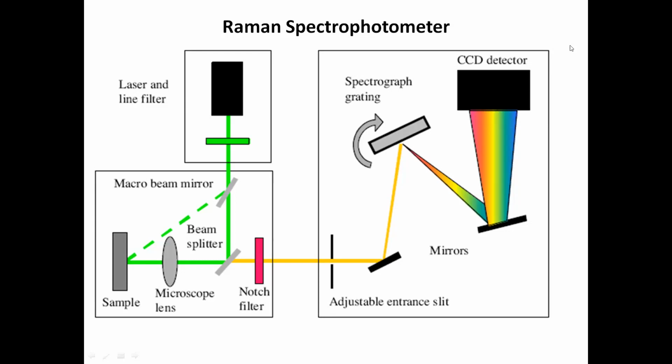So we are interested in the Raman effect because the Raman effect is used to identify what kind of bond is present there, how much polarizability is there, and the bond will be identified with the help of polarizability. So polarizability is a very important phenomenon in Raman spectroscopy. If you want to understand Raman spectroscopy, you have to understand the concept of polarizability first.